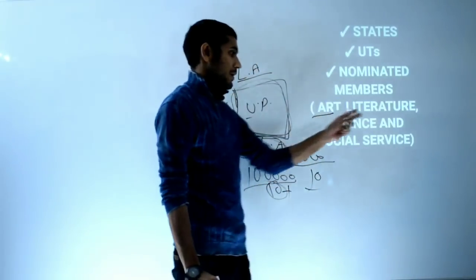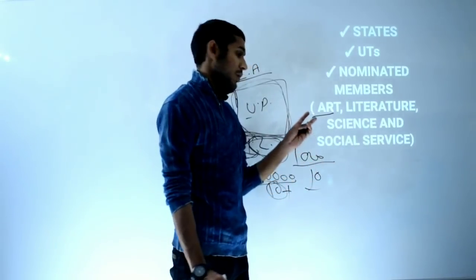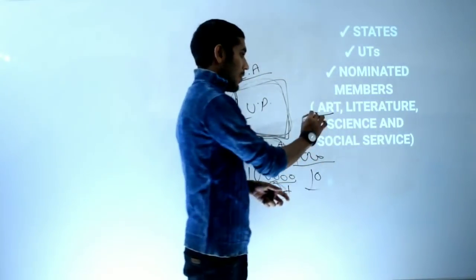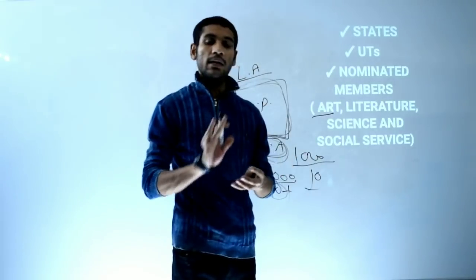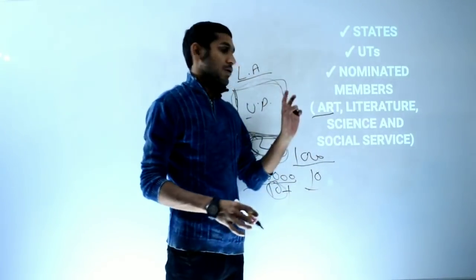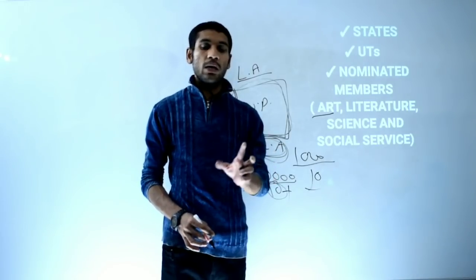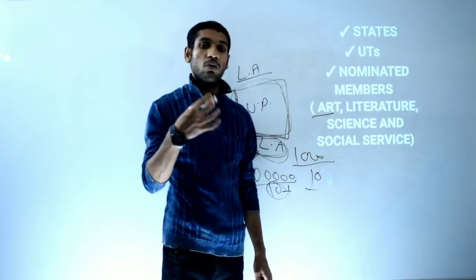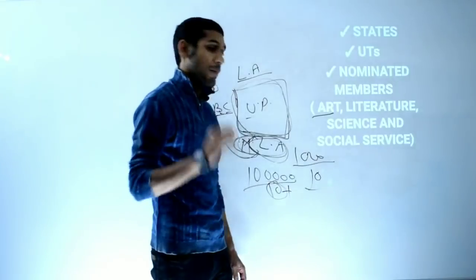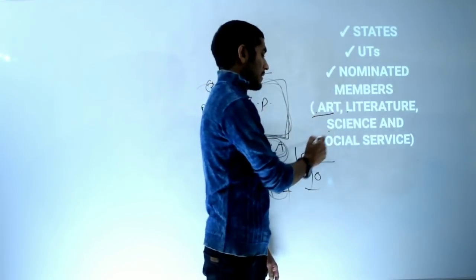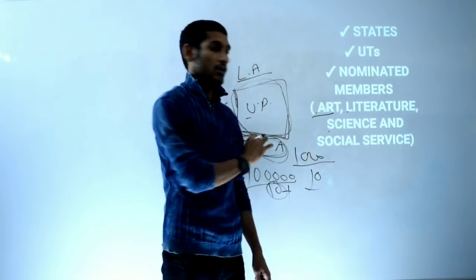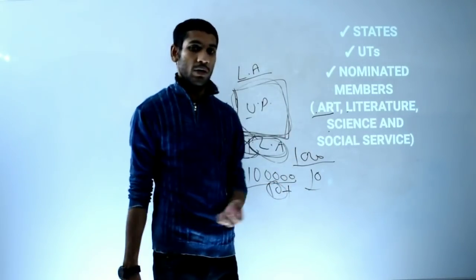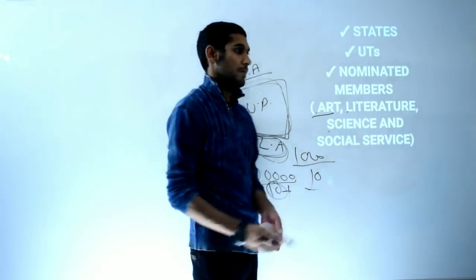Remember this, because UPSC may ask these things, and UPSC has asked these earlier. So the President will nominate, not appoint, those 12 members only who have special knowledge about art, literature, science and social service. Excluding these, not at all. Only from these 4 sections can the President nominate those 12 members.